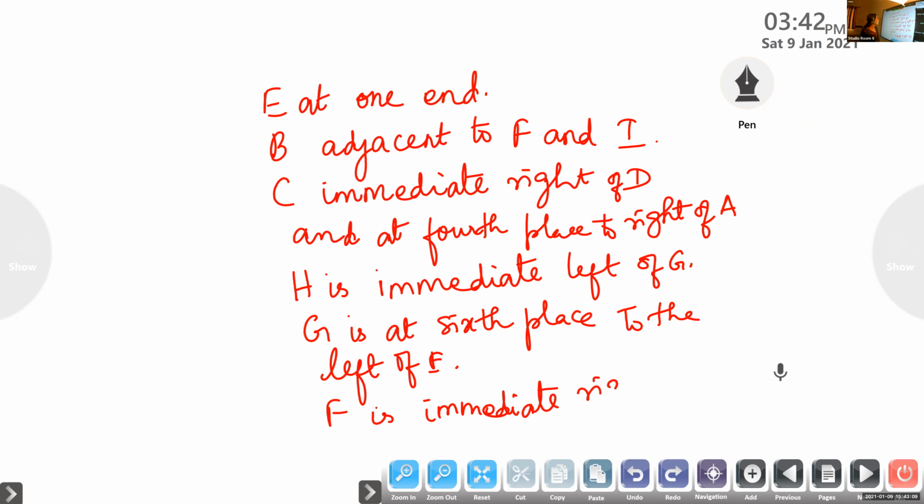Okay. Is it clear, children? 9 of them are watching a football match by sitting in a row. E is at one end of the row.